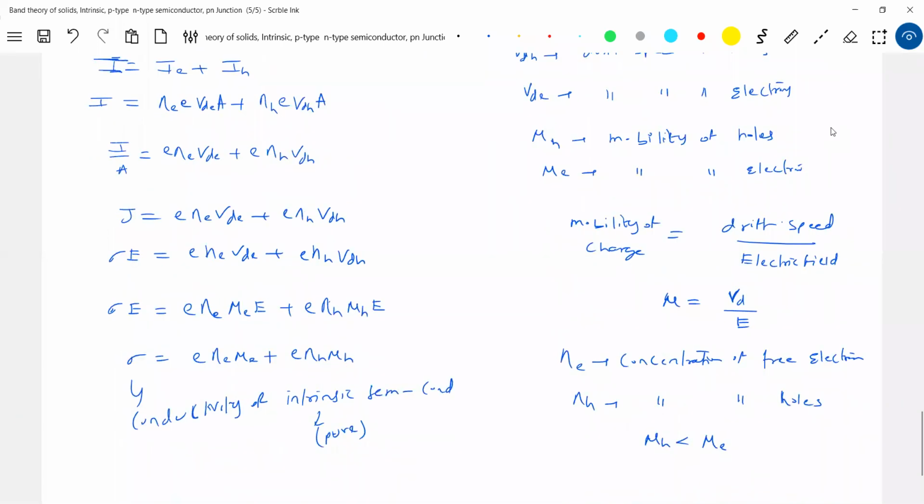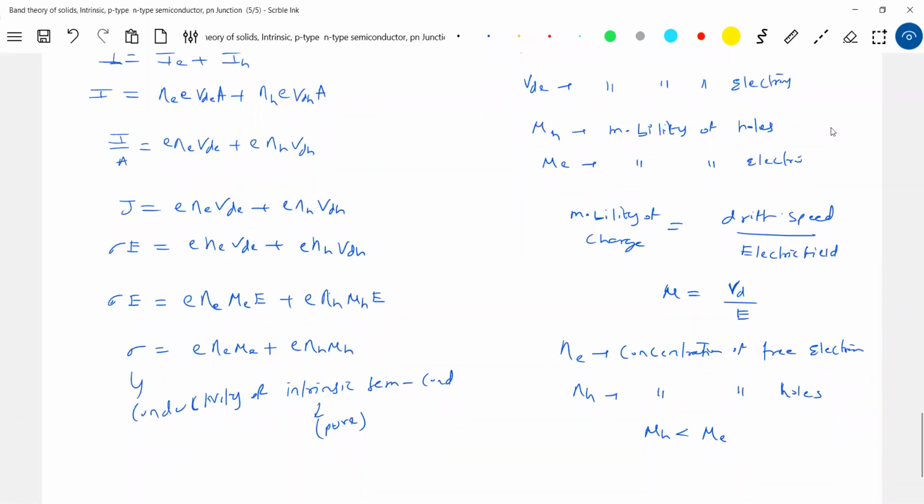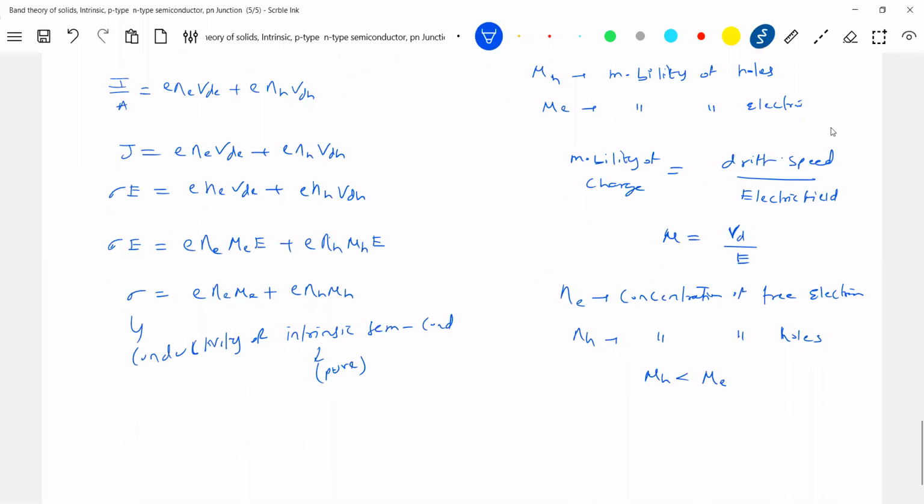So what is the formula for this? The conductivity of the intrinsic semiconductor is given by sigma naught e to the power of minus Eg by 2kT. T is the temperature in Kelvin, and Eg is the energy gap.